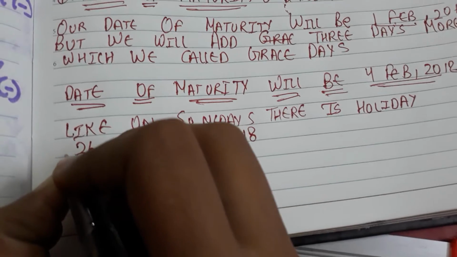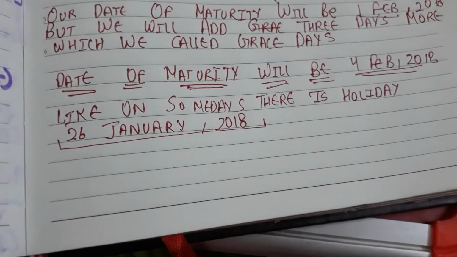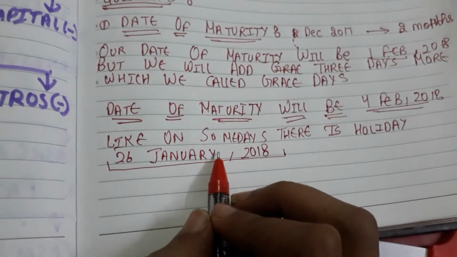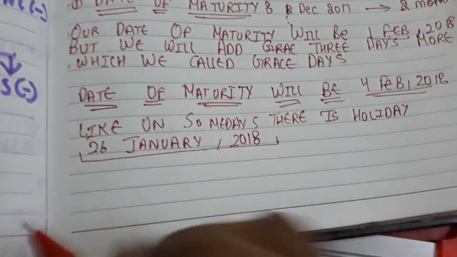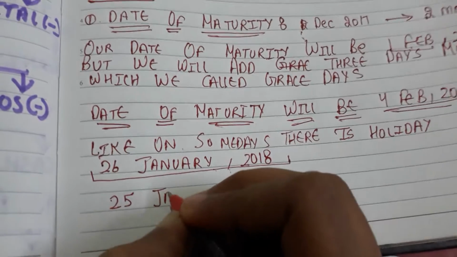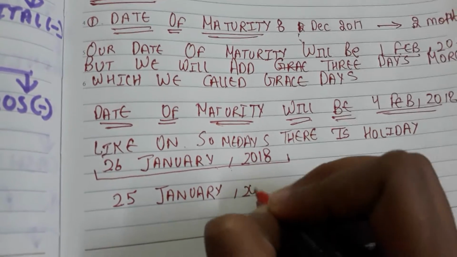So if our maturity date is 26 January 2018 and it is a holiday, our maturity date will be reduced by one day and the date of maturity will become 25 January 2018.